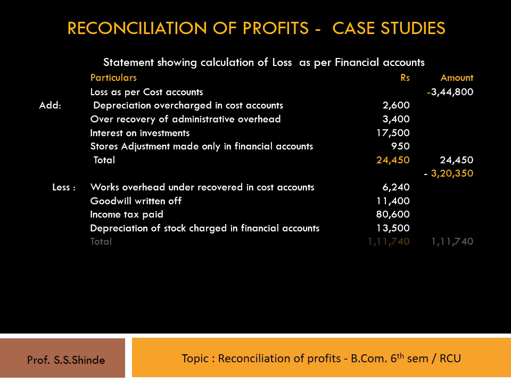Now to this, the less item total of 1,11,740 rupees is deducted. Now this gives an increase in the loss which works out to 4,32,090 rupees, which is loss as per financial accounts. So this is how the reconciliation of losses is shown in this particular statement.